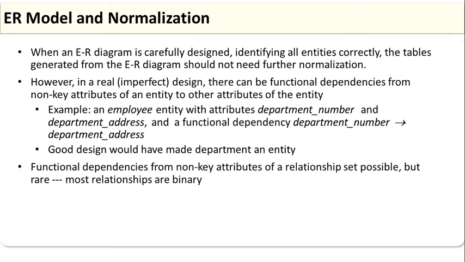However, in a real design, there can be a functional dependency from the non-key attributes of an entity to other attributes of the entity. For example, an employee entity with the attributes department number and department address, and the functional dependency department number to department address. A good design would have made department an entity. Functional dependencies from non-key attributes of a relationship set are possible but rare. Most of the relationships are binary.